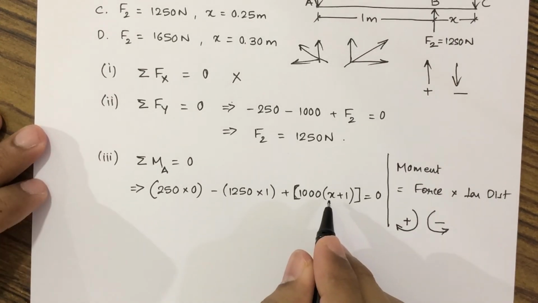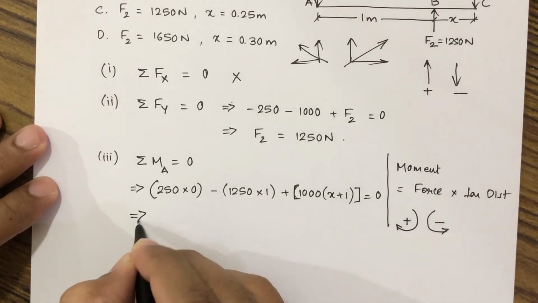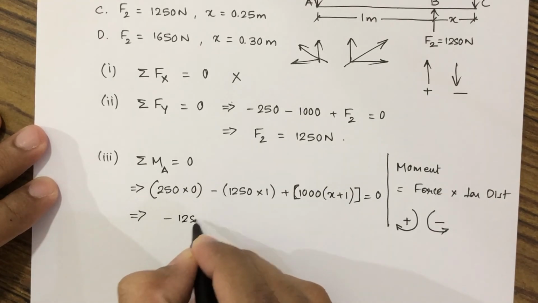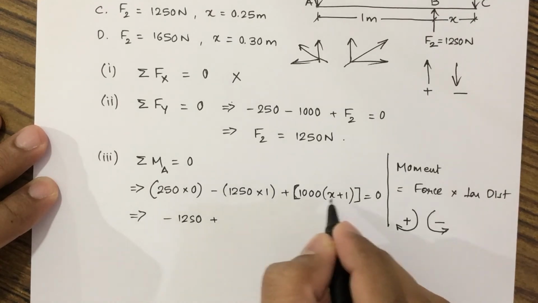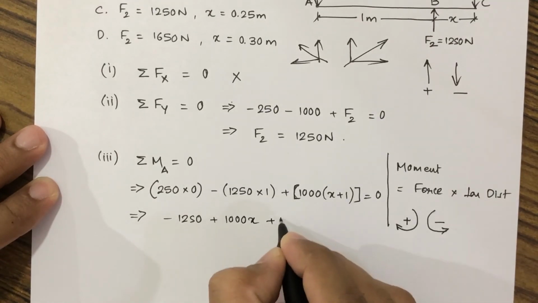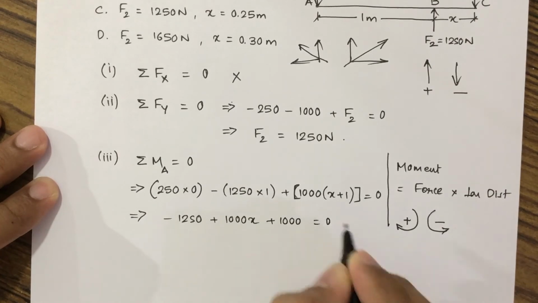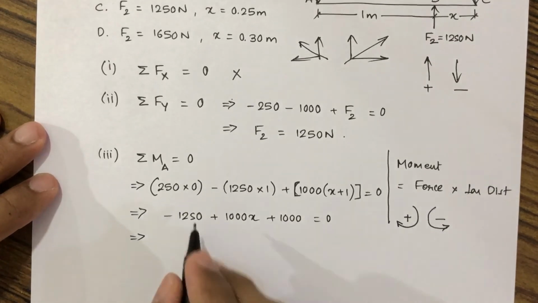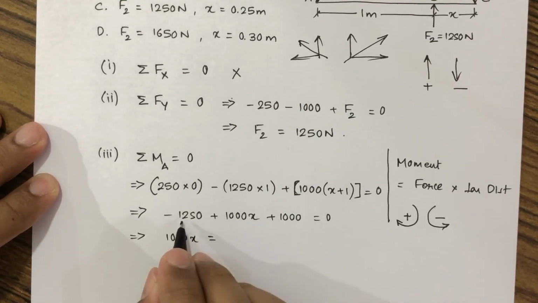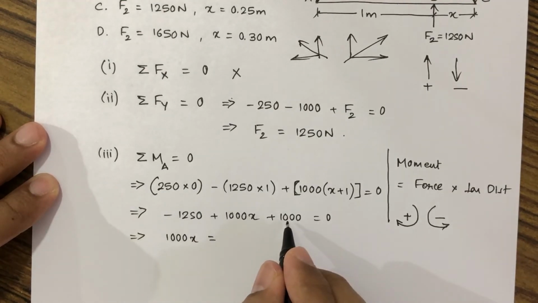From here we can calculate the value of x. This will be minus 1250 plus, we'll open the bracket, this will become plus 1000 x plus 1000 is equal to 0. So we get 1000 x is equal to minus 1250 plus 1000.